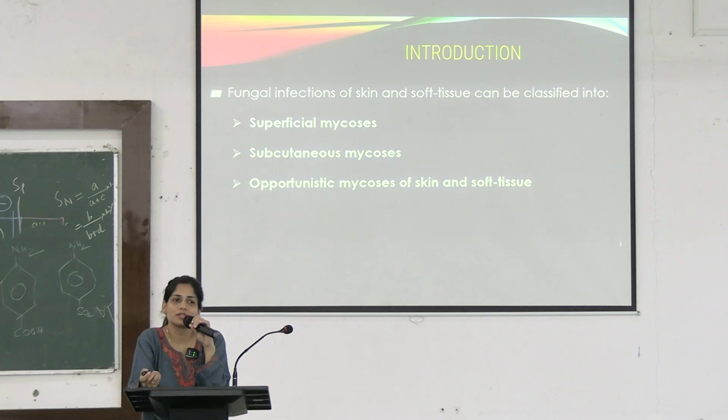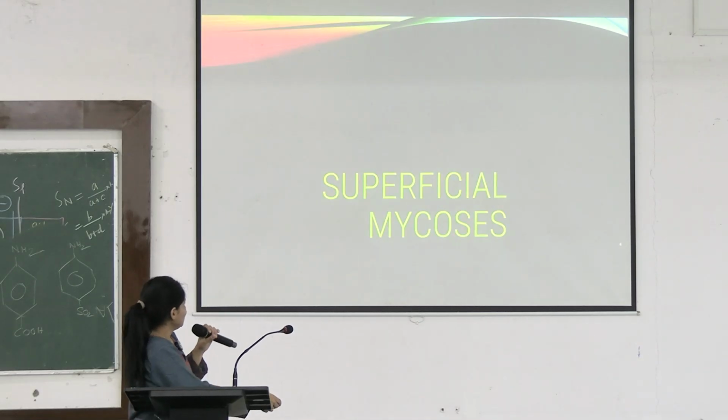Okay, why opportunistic? Because these fungus, they are there in the environment, ubiquitous. Some of them are normal mucosal flora also, for example, Candida. But they are causing opportunistic severe infections in these immunocompromised cases.